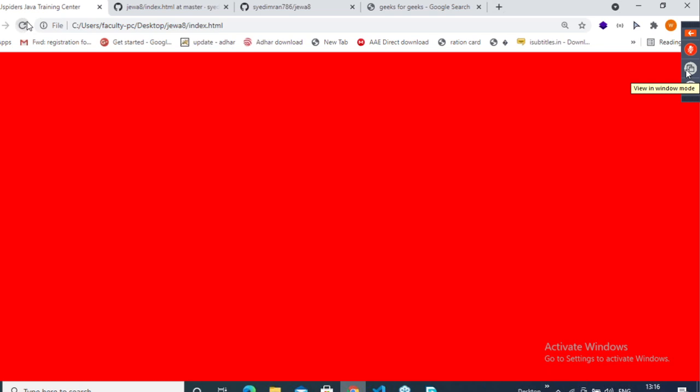Wow, super, guys. See, is it displaying here? If you zoom in, you are getting all the colors line by line. Understanding what I am telling?